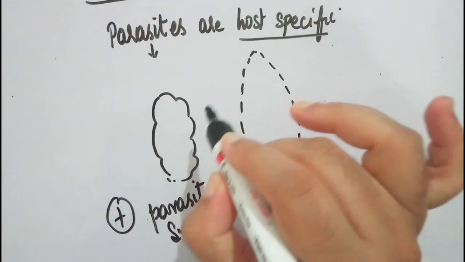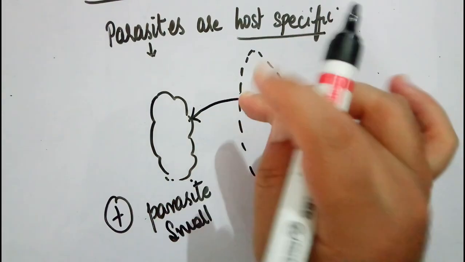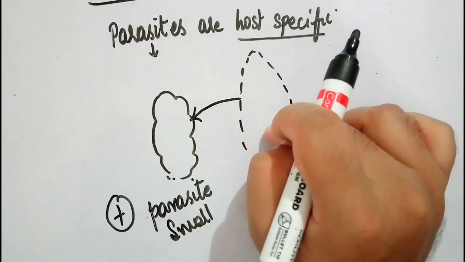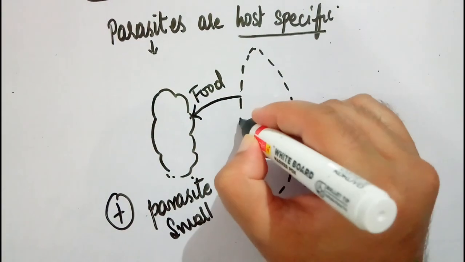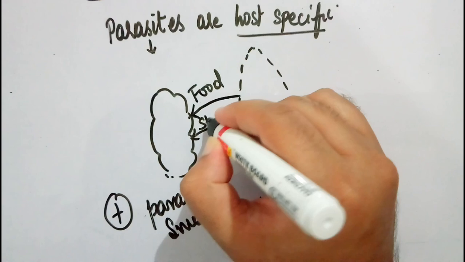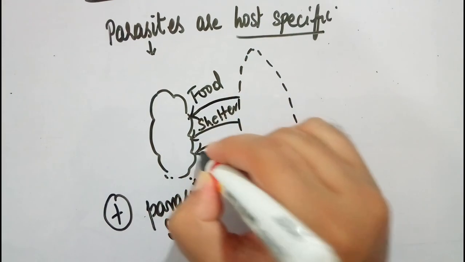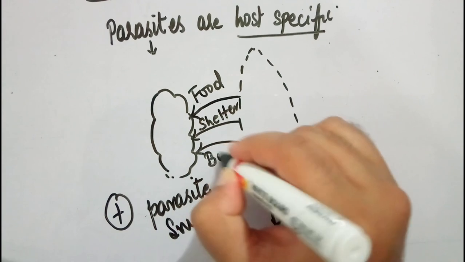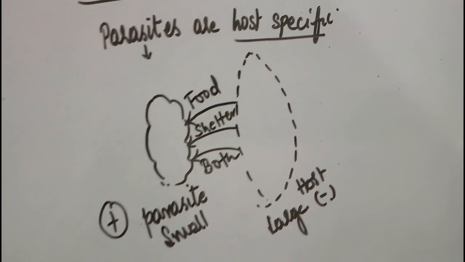The parasite will depend upon the host for its food. The parasite will depend upon the host for its shelter. The parasite will also depend upon the host for both food as well as shelter. It can depend upon the host for any of these things.